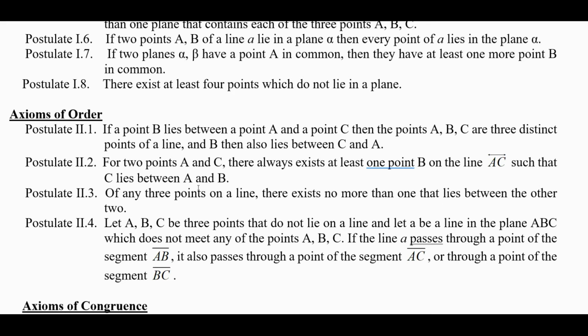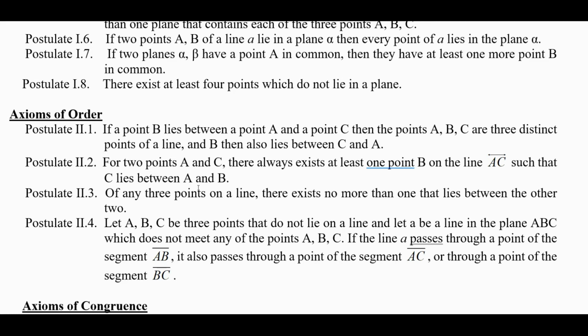And number 4: let A, B, and C be 3 points that do not lie on a line, and let a be a line in the plane containing A, B, and C, which does not meet any of the points A, B, and C. If the line a passes through a point of the segment AB, it also passes through a point of the segment AC or through a point of segment BC. So we'll have something similar to postulate 4 eventually.